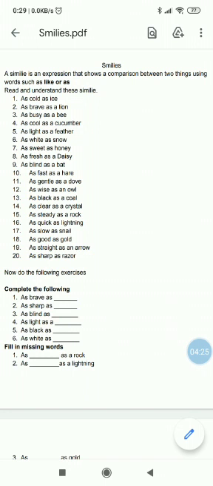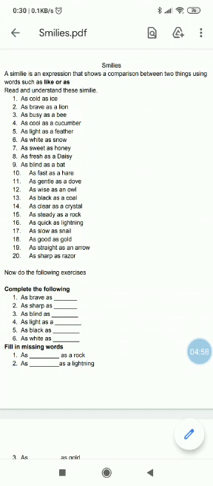Then the next one is as clear as a crystal. We have read in class 3 the lesson Brownie who makes drawing. So the crystal drops were very clear. The crystal glass is very clear, so it is called as clear as crystal. As steady as a rock. Now a rock just stays in one place, so steady means it just stays at one place, which is called steady as a rock.